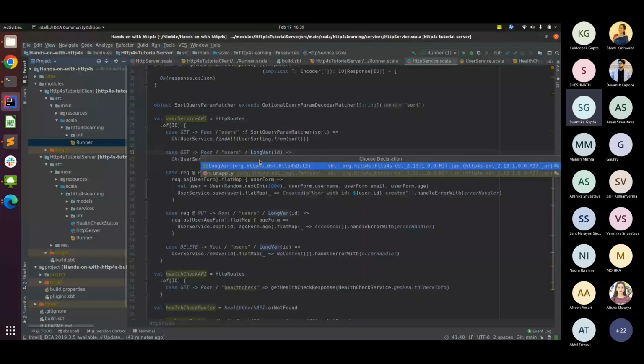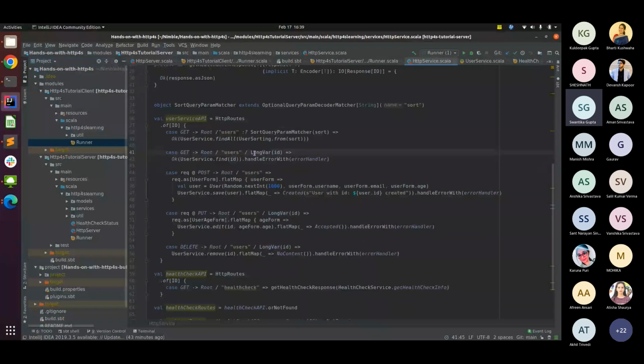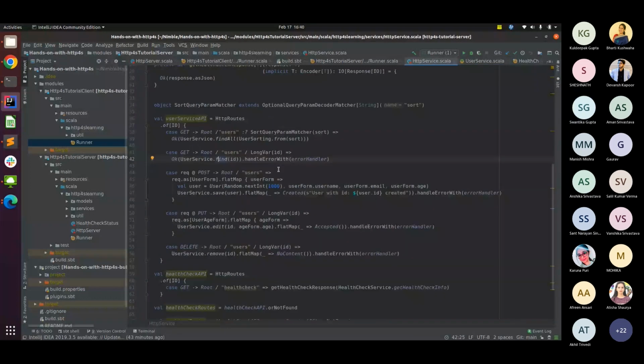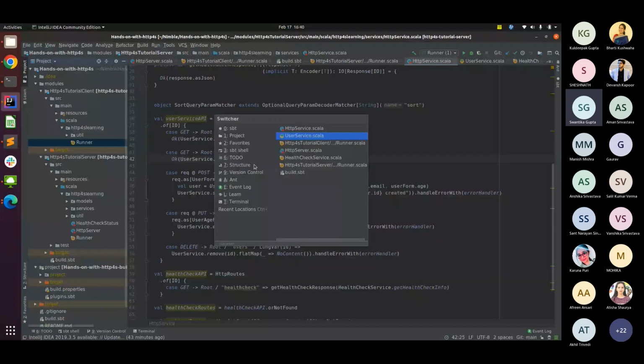But if we want to work with, as in my example I showed you, let's say a date, which is not given by default by Http4s, then I'll have to create an extractor. But this one is given directly. So the ID by default will be a string, and after converting with long var, it will be a long. And in my functionality, I'm just returning my user based on getting the value of the ID from the map. Implementation-wise, it is very primitive in nature. And I did mention how we are calling it.